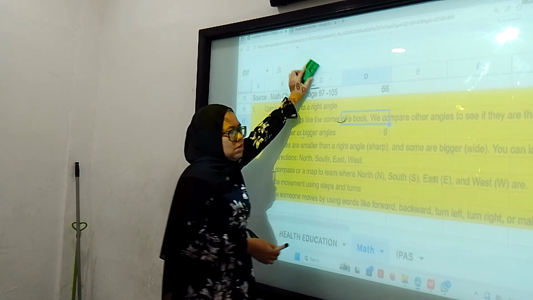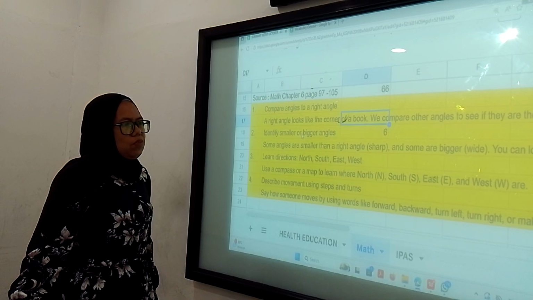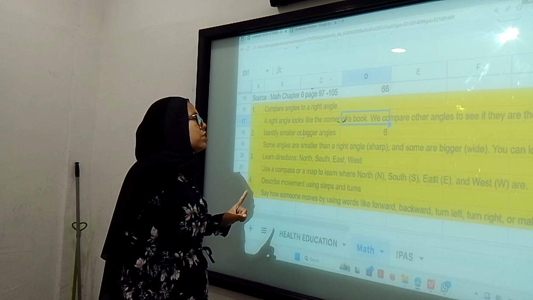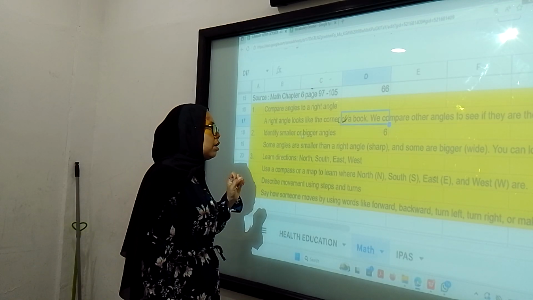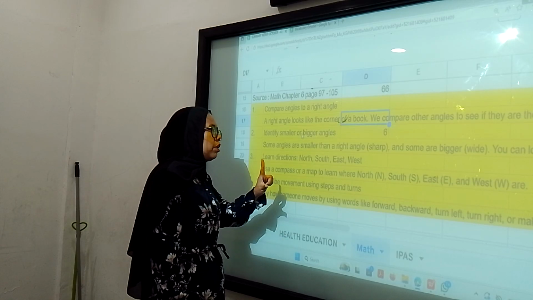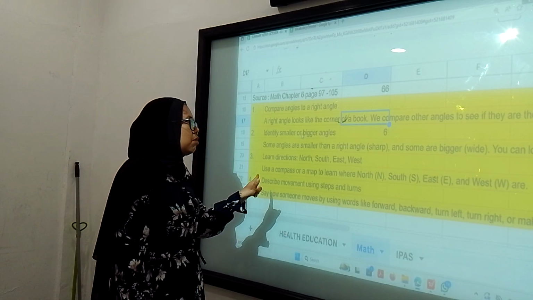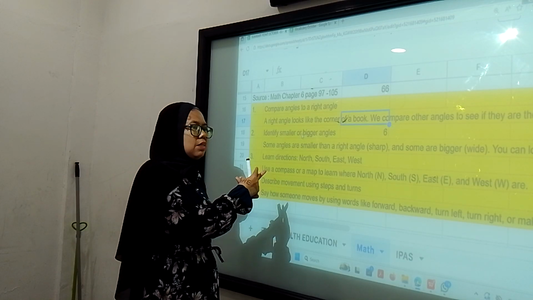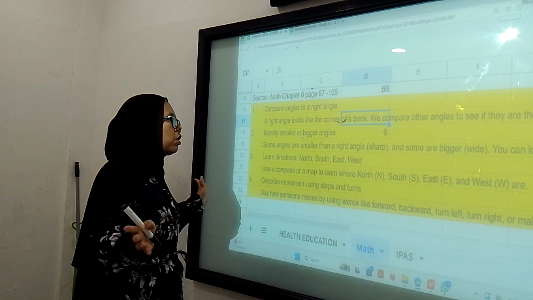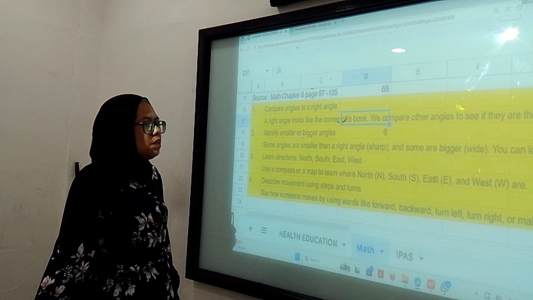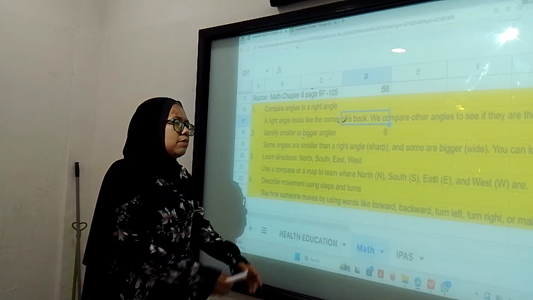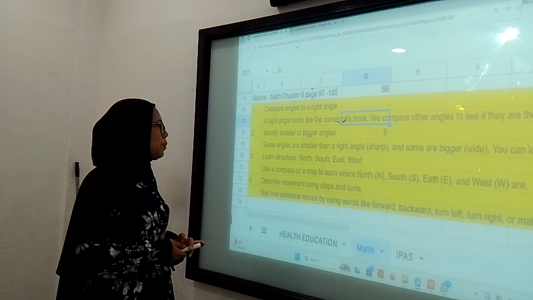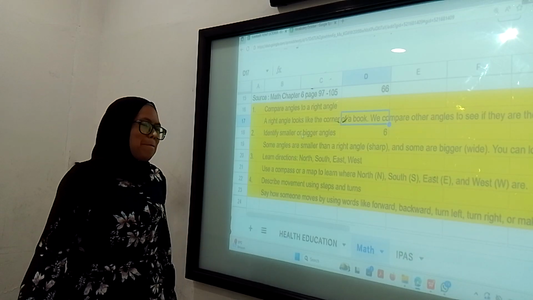Okay, so to compare the angles, we need to use the protractor, right? Yes, not only the protractor. They have to know first that a right angle can be like the letter L. If it is greater, we have to push, for example, the finger. They can see that. Push the finger, so it must be wider and greater than the right angle. So even without measuring, we can estimate that this one is bigger than a right angle. Okay, I see. Maybe we just move to the vocabulary list now.